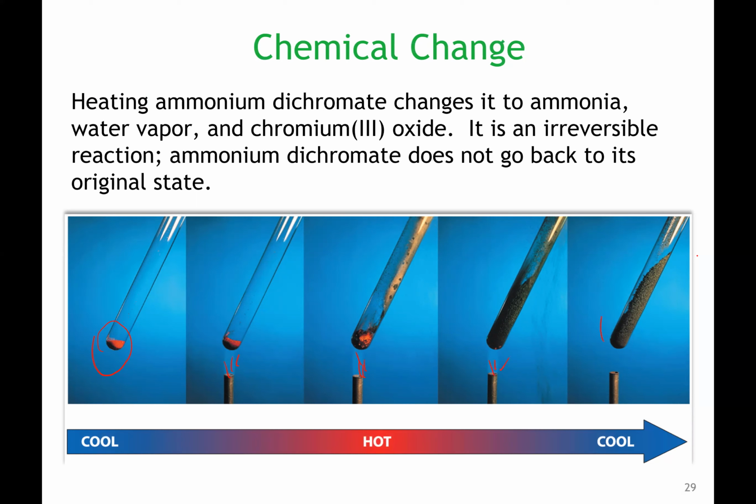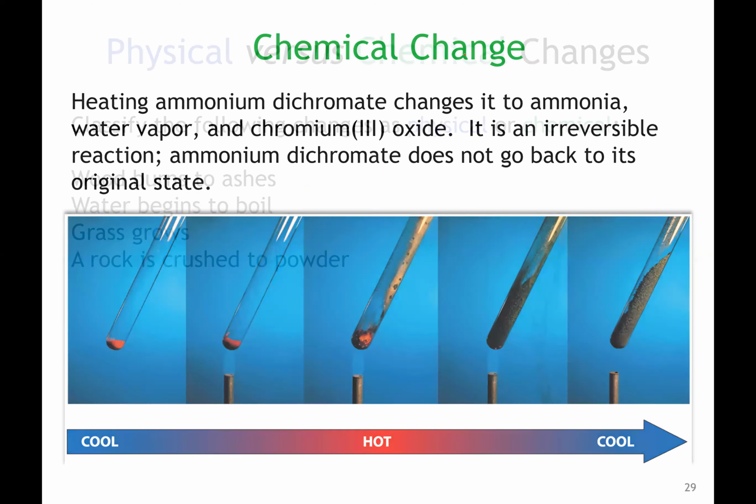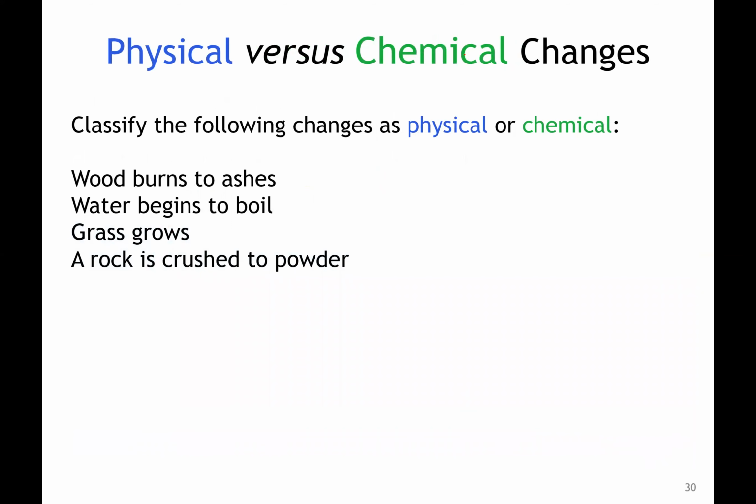And then once it cools again, it basically becomes something else. So it does not go back into its original state. So we call that a chemical change. A chemical reaction took place. It's irreversible.